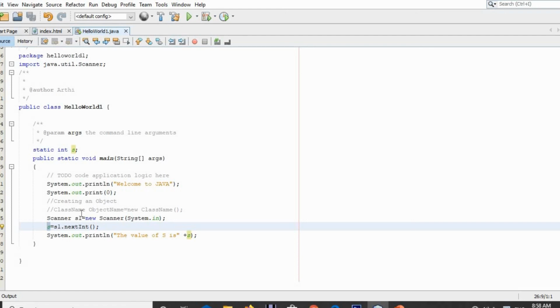Now we have learned to read and print a statement in Java, right? So if you are having any doubt in this, you can provide your queries in our comment section. I will reply to each and every comment, right?